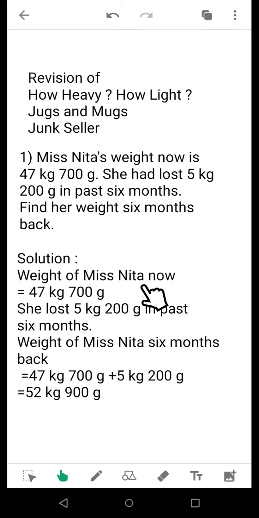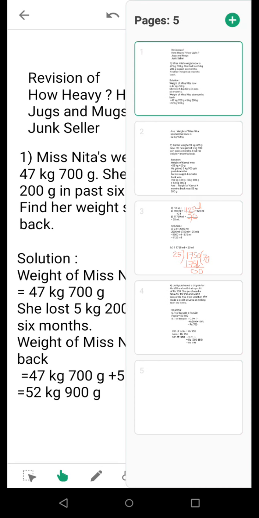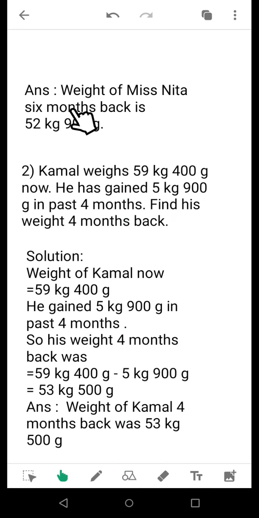Weight of Miss Neeta now is equal to 47 kg 700 gram. She lost 5 kg 200 gram in past 6 months. So weight of Miss Neeta 6 months back becomes 47 kg 700 gram, and to that you will add 5 kg 200 gram. After you add them up, you get 52 kg 900 gram. So she weighed 52 kg 900 gram 6 months back. Now finally you will write weight of Miss Neeta 6 months back is 52 kg 900 gram. This is the end of question number 1.